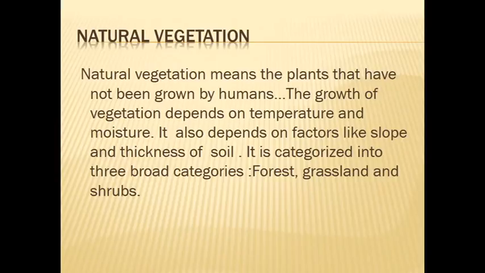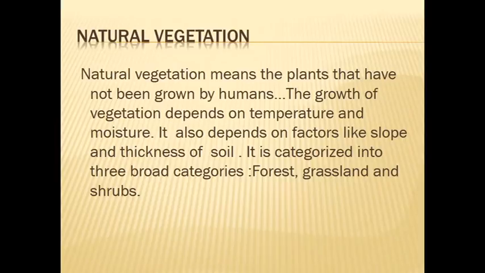We grow some plants in the house. Yes or no? We cultivate some plants in the house and we cultivate paddy in the fields. But we have to pour the water and fertilizer. We have to use everything. But when you compare the forest areas, grassland and shrubs, they grow automatically, without the help of the humans.